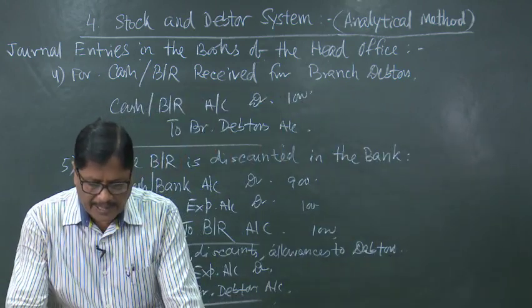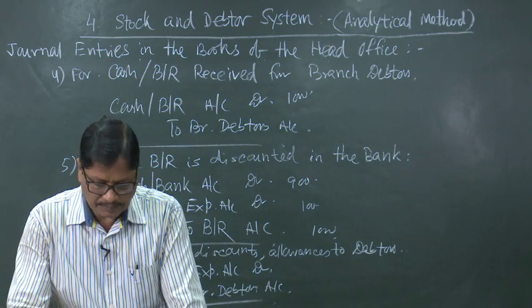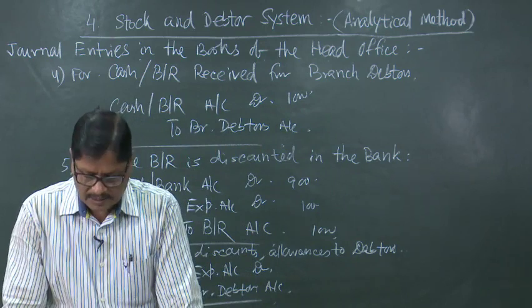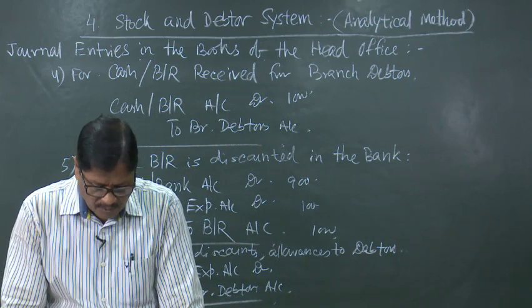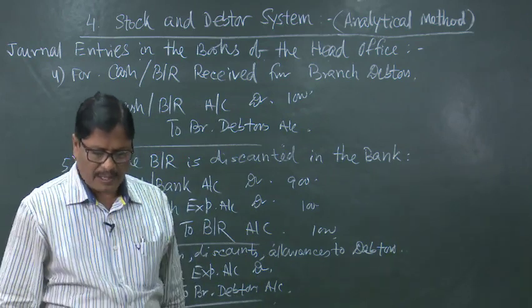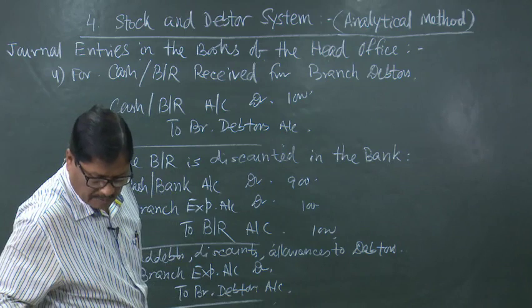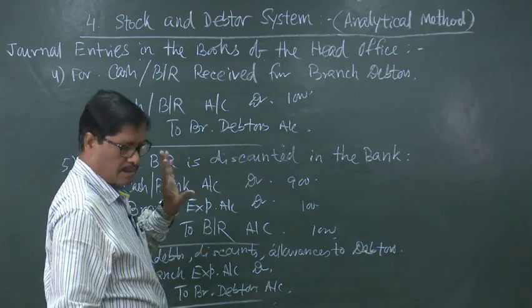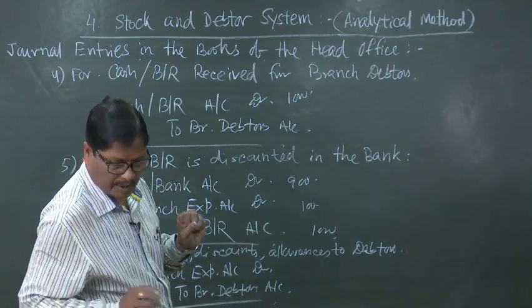Then, for agreed allowances to customers of selling price already taken into account while invoicing, in that case it will be branch adjustment account debited to branch stock account.